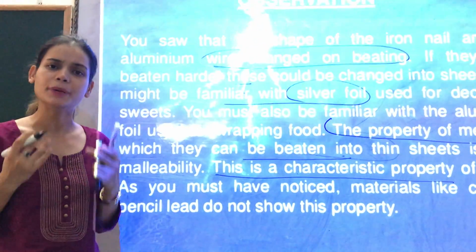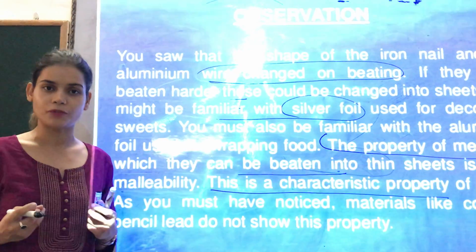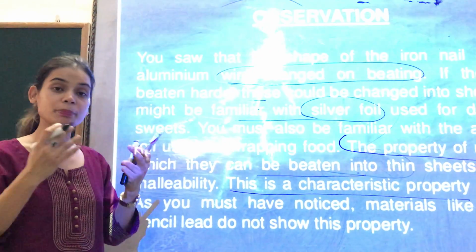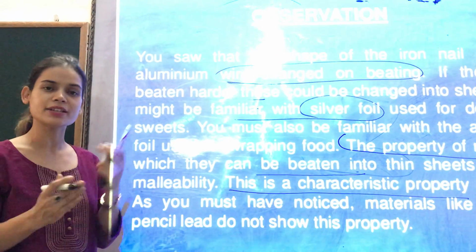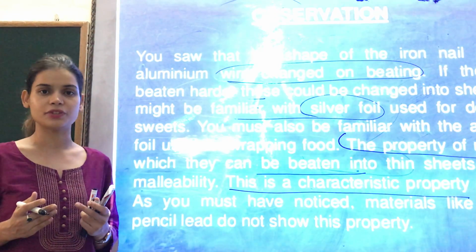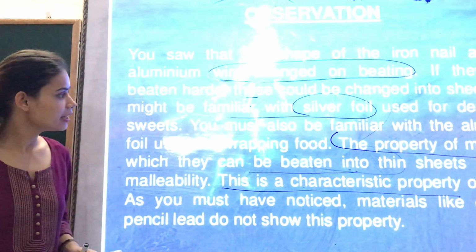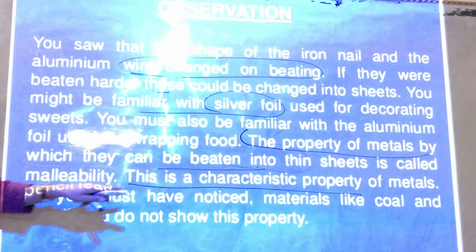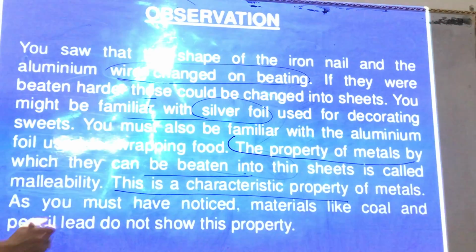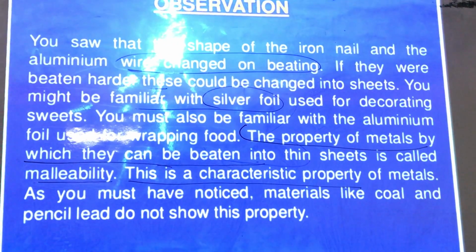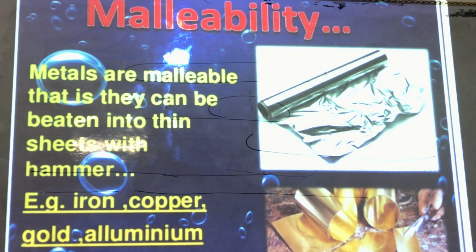They are very brittle. They are very soft. So they cannot be spread into sheets. They cannot be beaten into thin sheets. So that is the main and the characteristic difference between metals and non-metals. I hope this is clear. Should I repeat? The property of metals by which they can be beaten into thin sheets is malleability, and the metals are malleable.